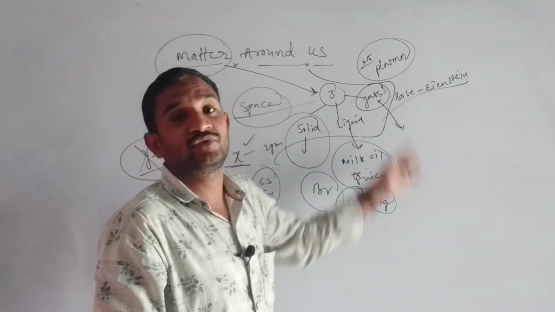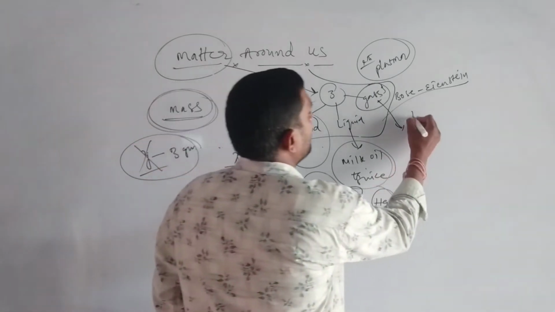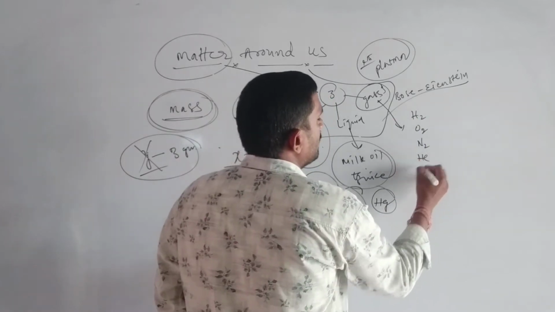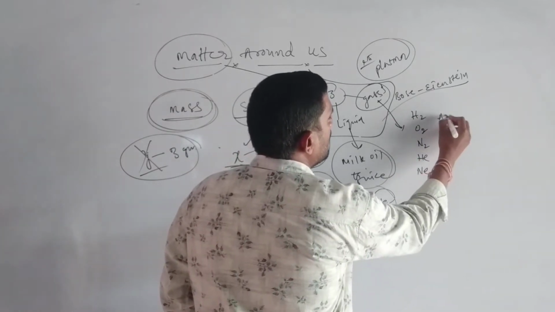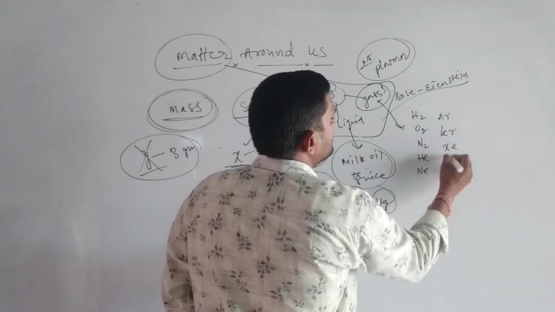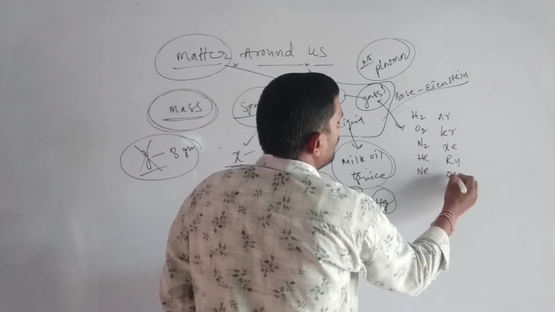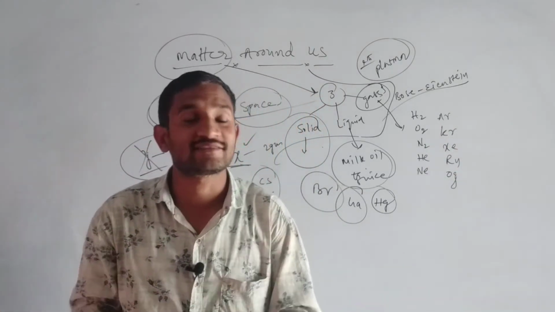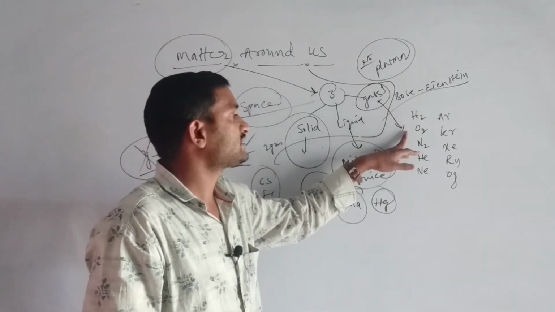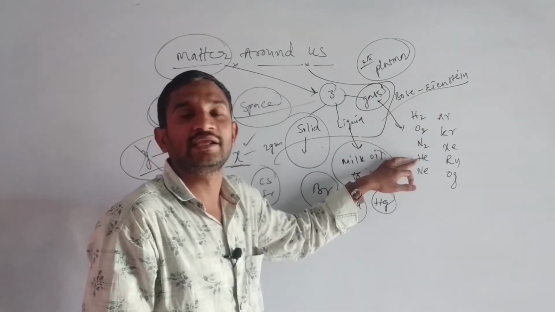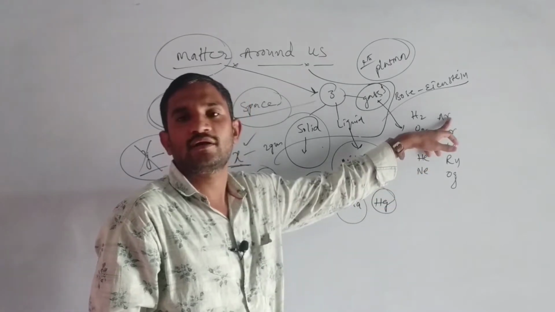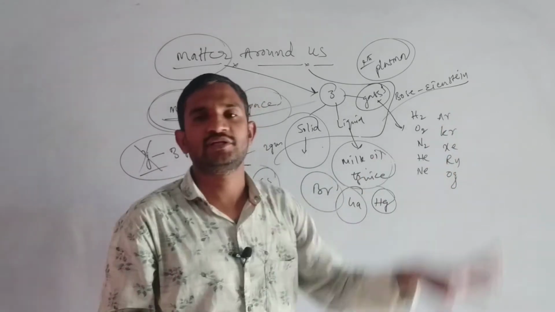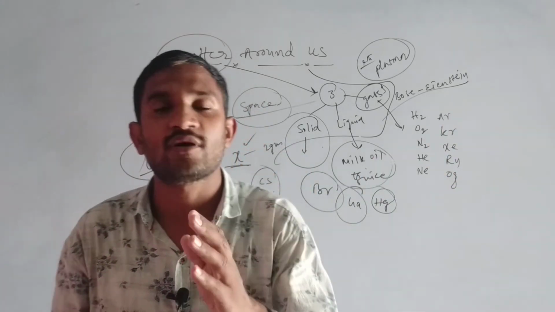Simply I am writing a few of the gases, note them down also. Hydrogen, oxygen, nitrogen, helium, neon, argon, krypton, xenon, radon, oganesson. All these things are also examples for gases.